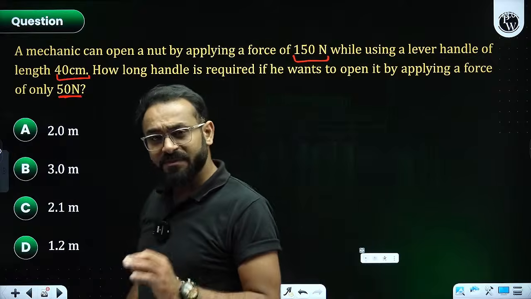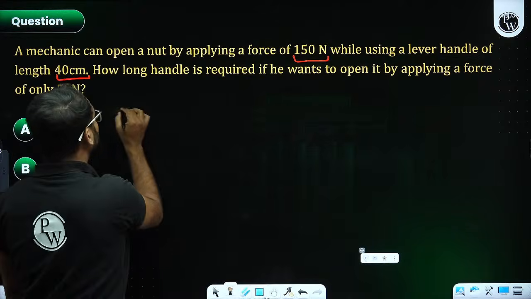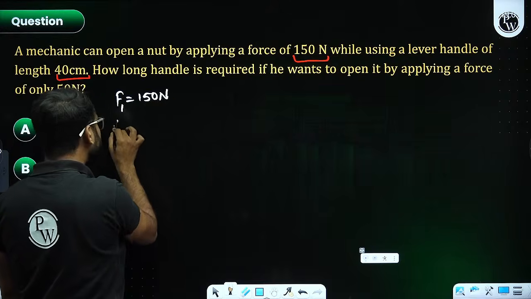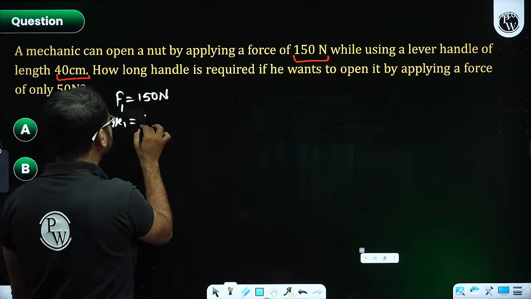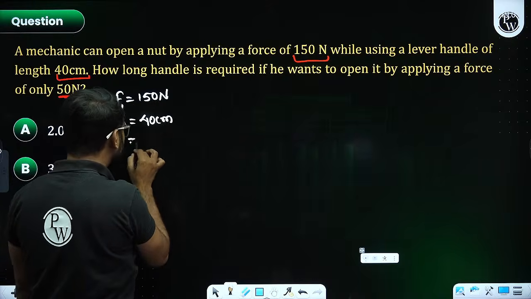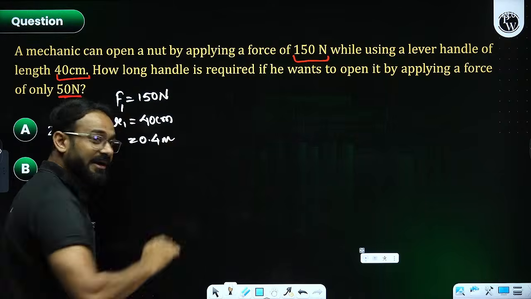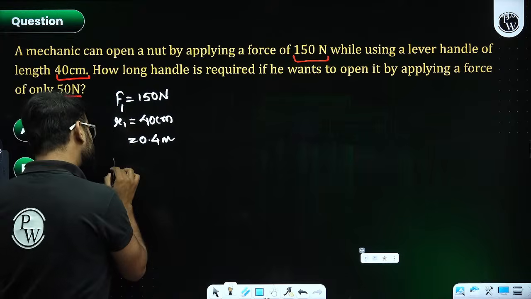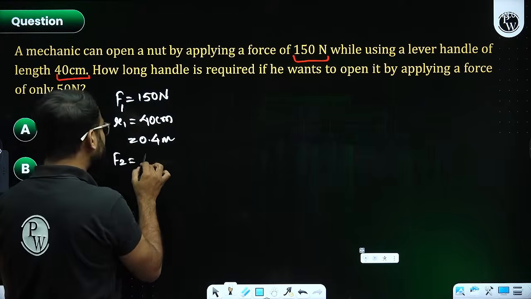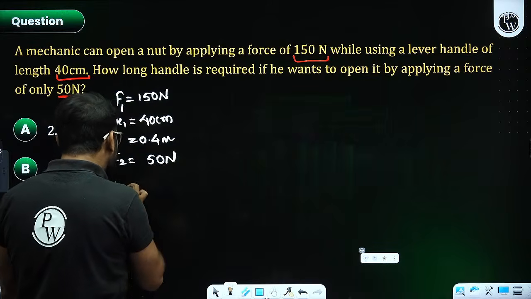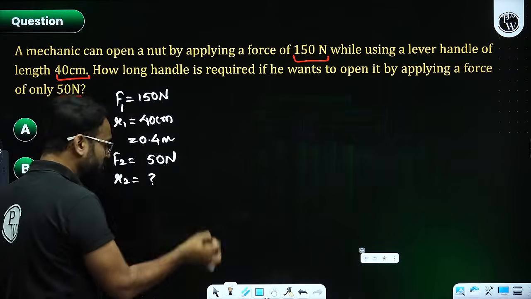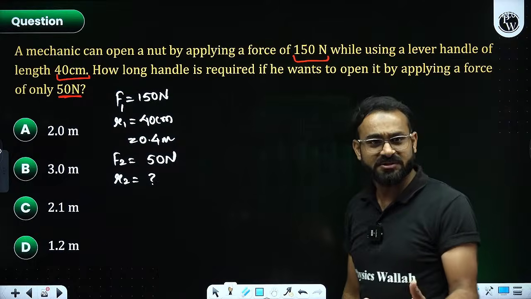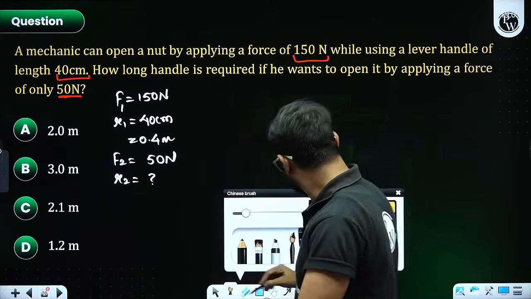Even in that case, the force given, 150 Newton, is force 1. Second, the first distance is given as 40 centimeter. Can I write it as 0.4 meter? F2 is 50 Newton. And R2 is unknown to us, and this is what has been asked in the question. Okay, let's start solving.